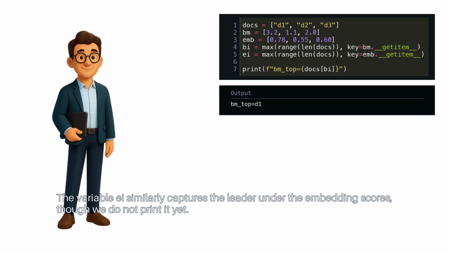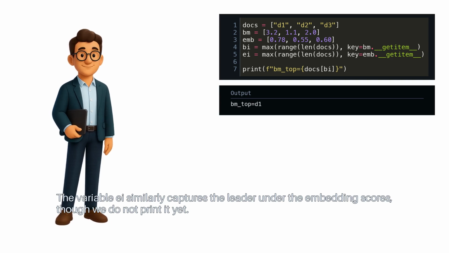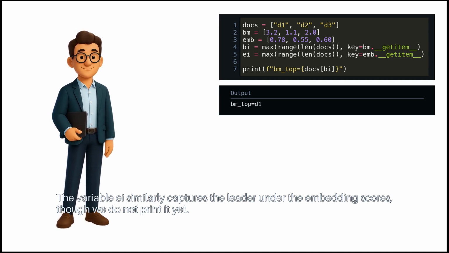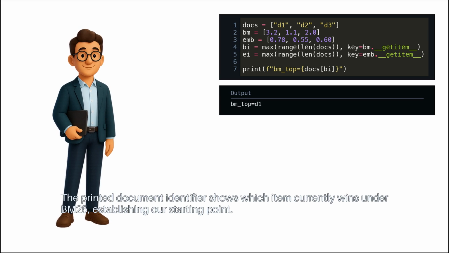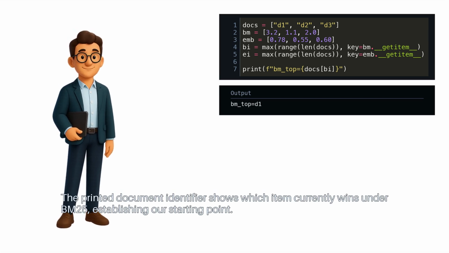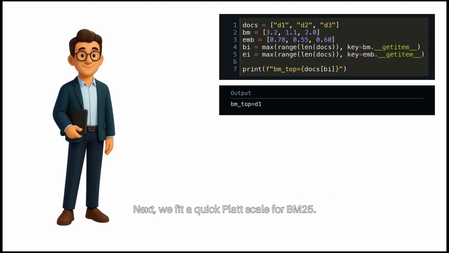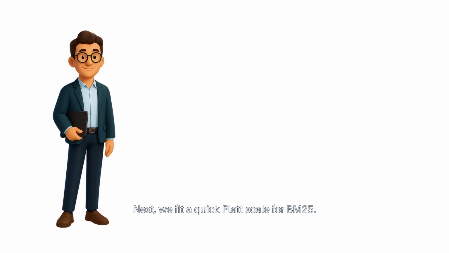The variable EI similarly captures the leader under the embedding scores, though we do not print it yet. This minimal scaffold gives us 2 incomparable scales to calibrate later. The printed document identifier shows which item currently wins under BM25, establishing our starting point. Next, we fit a quick Platt-scale for BM25.